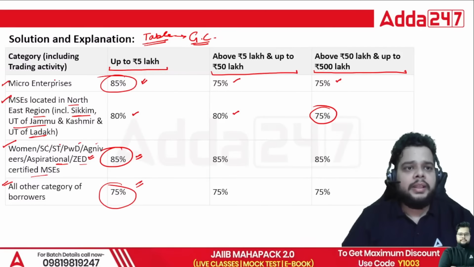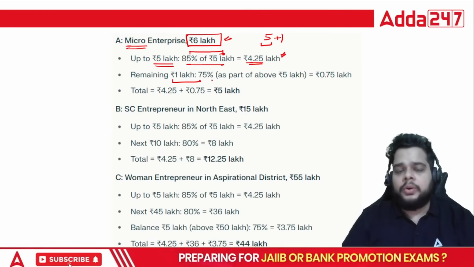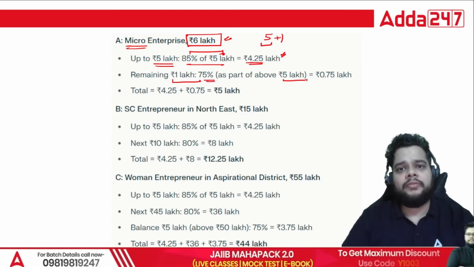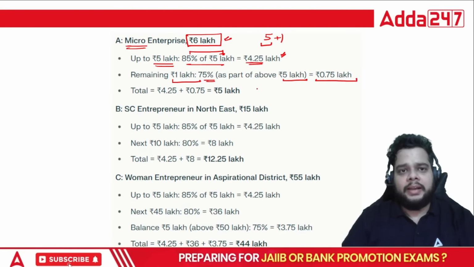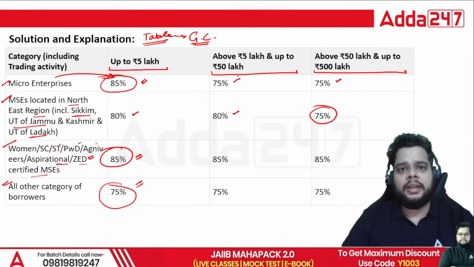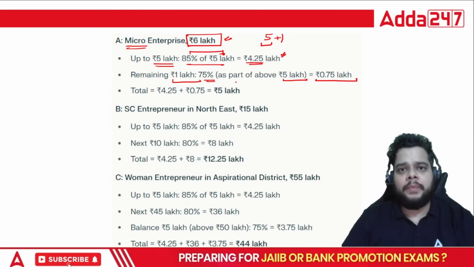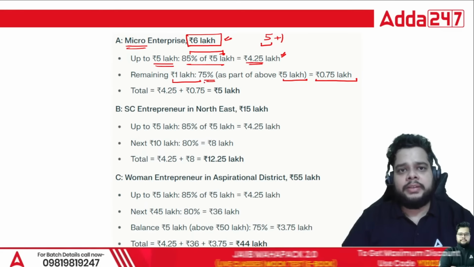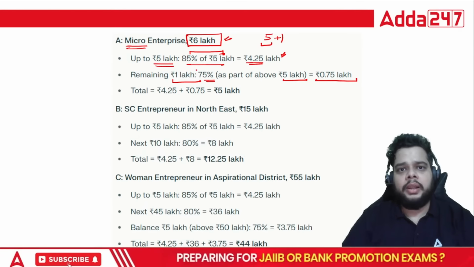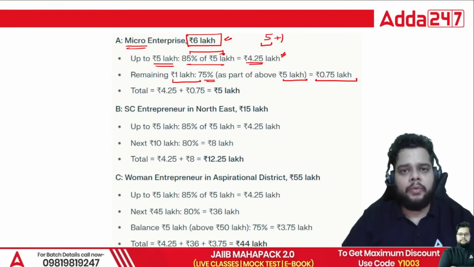Here you can see now in the micro enterprises, this limit. Remaining 1 lakh, what will be the amount? 75%, as the part above your 5 lakh is 6 lakh. So 5 lakh plus 1 lakh, and it will be 0.75 lakh. Okay, so 75%, because here you can see that it is 75%. For that you have the 75%, and when we talk about the total, it will be 5 lakh, that is 4.25 plus 0.75. It will be rupees 5 lakh.